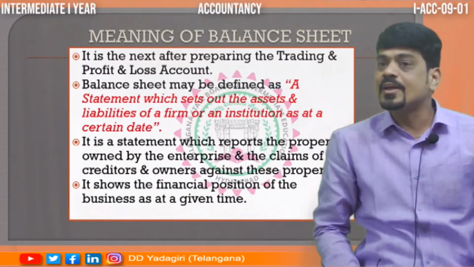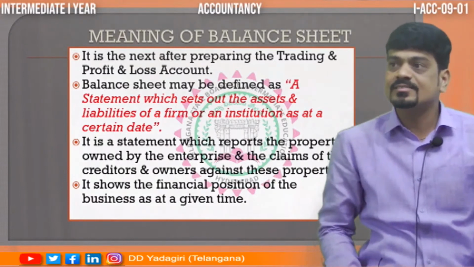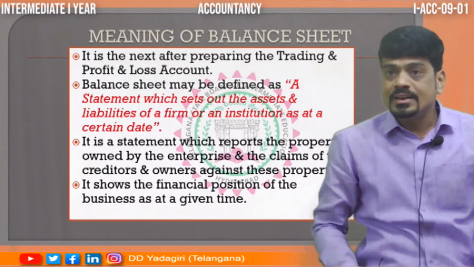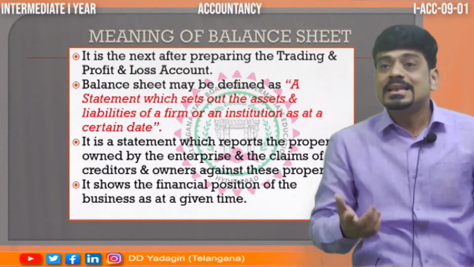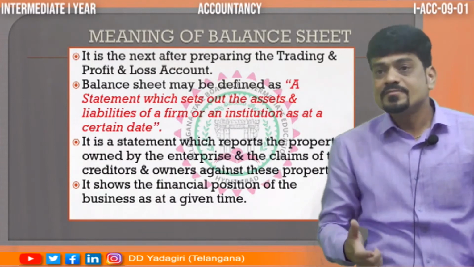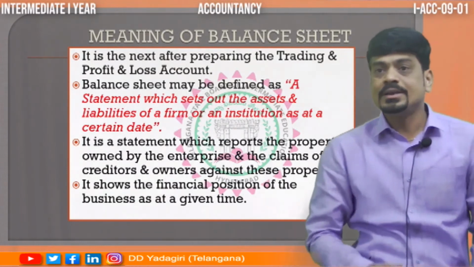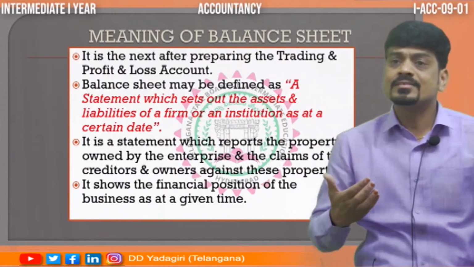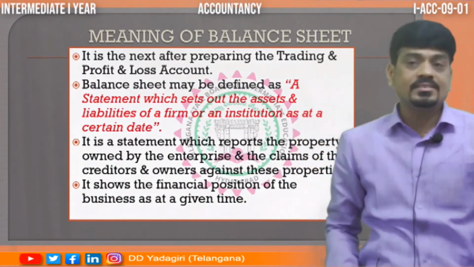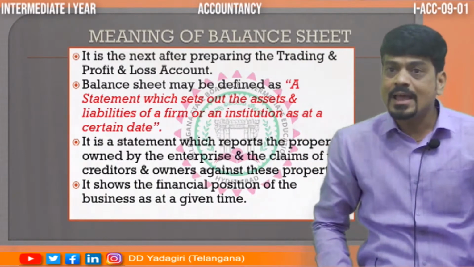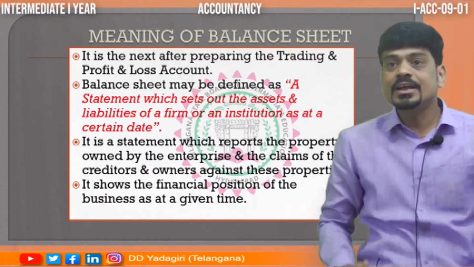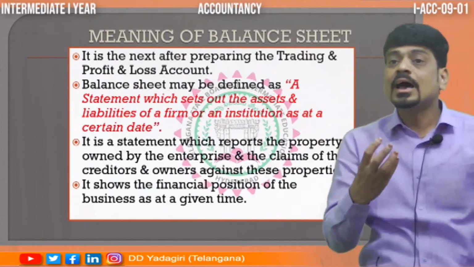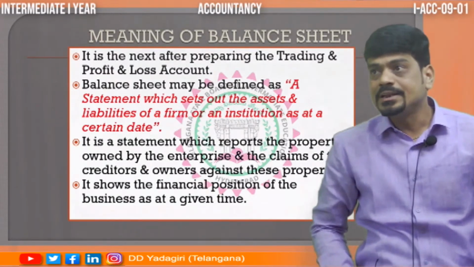In a nutshell, I am giving you examples of assets and liabilities. What are the different assets? Goodwill, copyrights, patents, land and building, machinery, furniture, fixtures, investments, closing stock, cash in hand, cash at bank, debtors, bills receivable. These are the major assets here. Then what are the examples of liabilities? Your capital, creditors, bank loan, bank overdraft, bills payable. These are the major examples of liabilities.